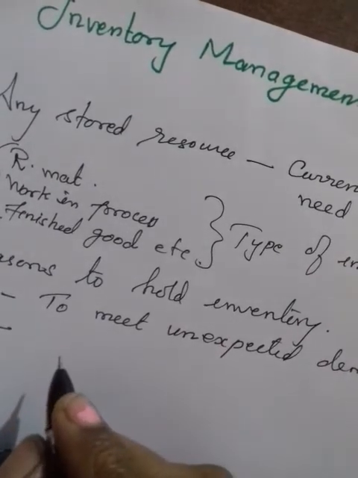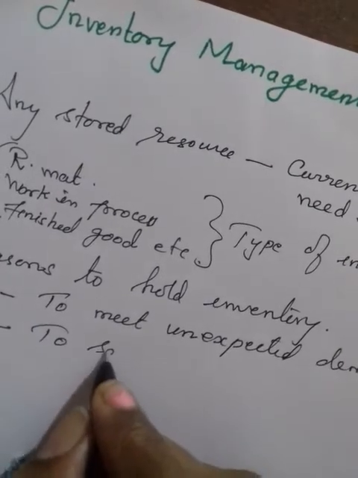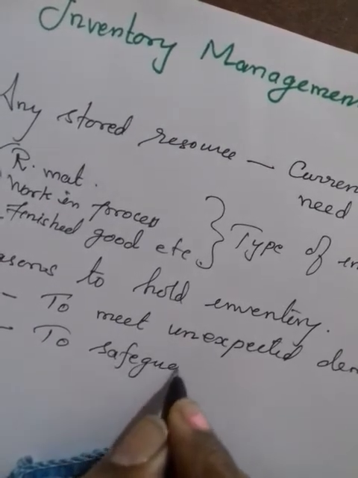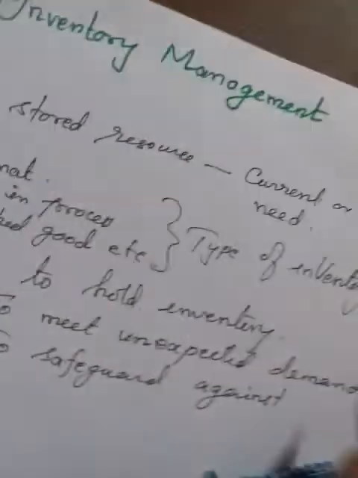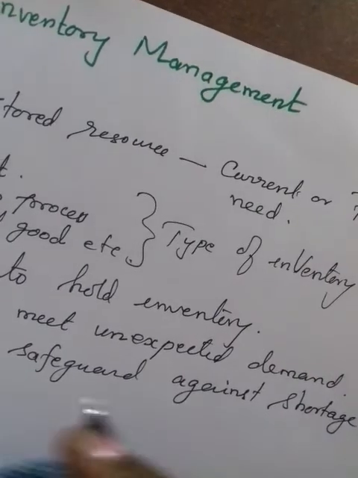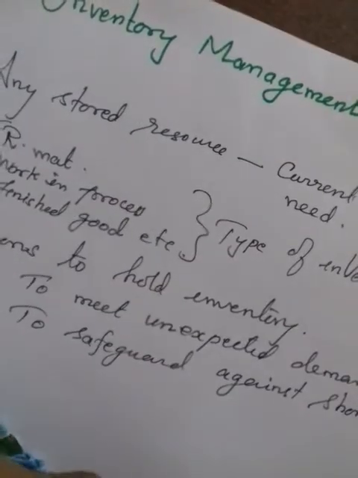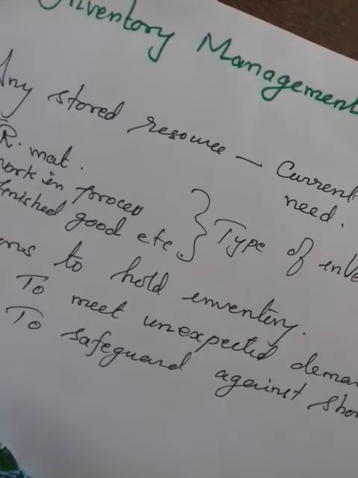Another one is to safeguard against shortage. If we hold the stock, then whenever it is necessary we can use it. So that is to safeguard against shortage.